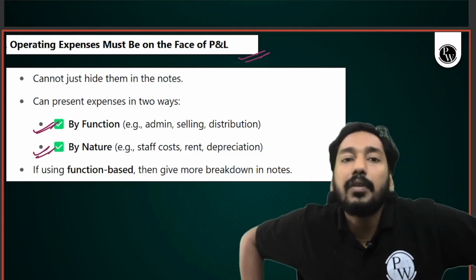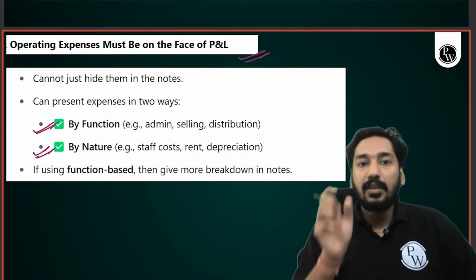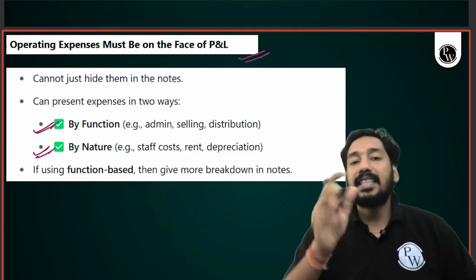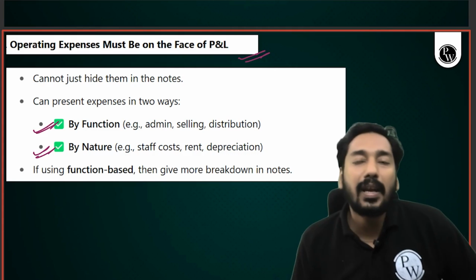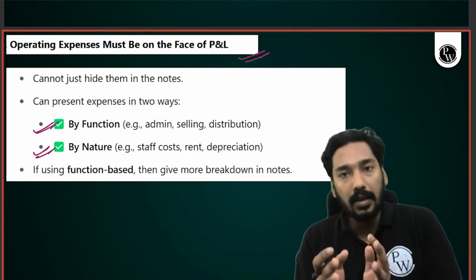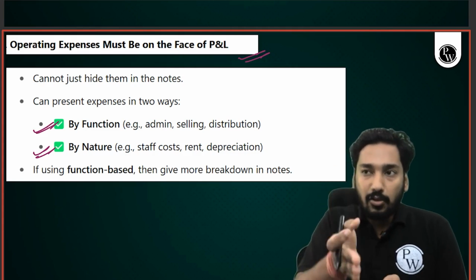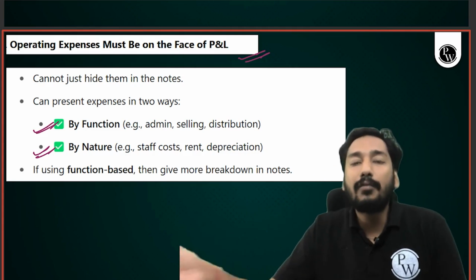Sir, what's the difference between function and nature? So the first thing is you cannot hide them in the notes. You have to show them on the face of the P&L. And secondly, showing by function or showing by nature. Function means the reason for the expense, why such expense has been incurred. You may show operating expenses according to the reason for their incurrence.